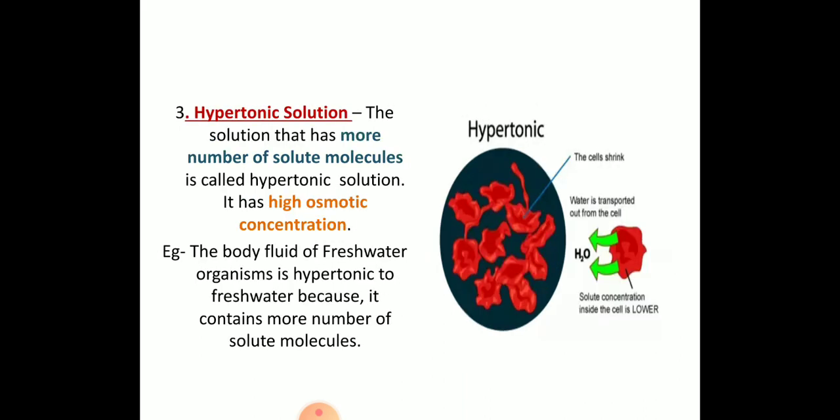Next, the last one, that is hypertonic solution, the solution that has more number of solute molecules. Once the external environment has a very high osmotic concentration, what happens? The cell will gradually shrink because it tends to maintain equilibrium. So that is how the cell will shrink in a hypertonic solution. The body fluid of a freshwater organism is hypertonic to freshwater because it contains more solute molecules. That is how the cells will shrink.